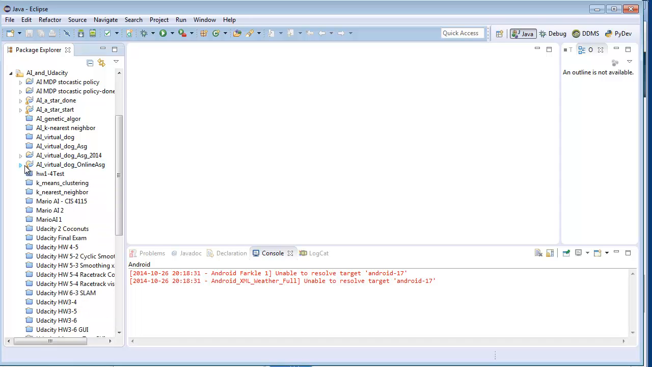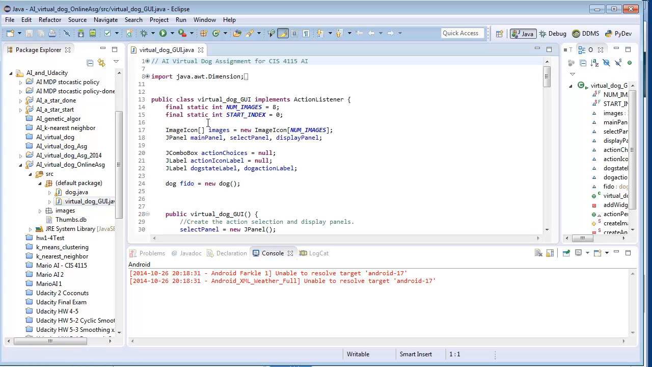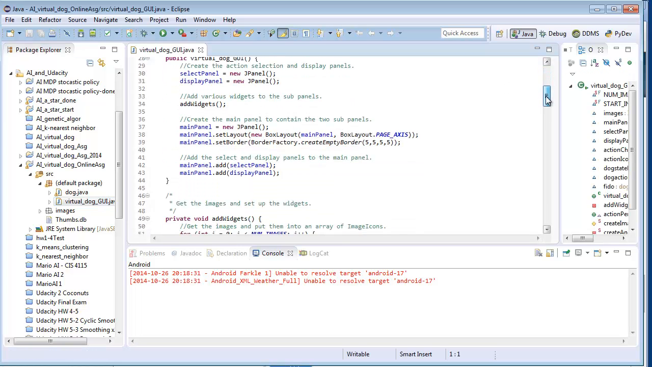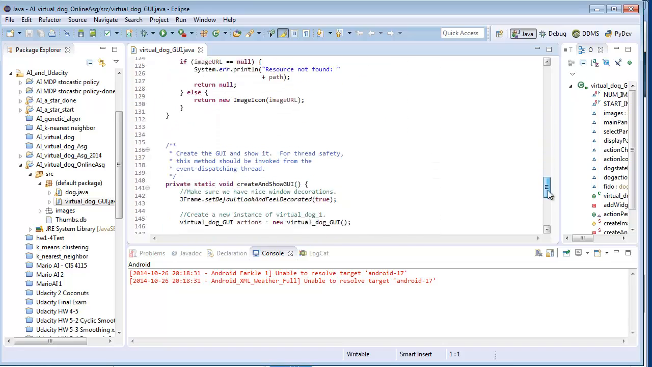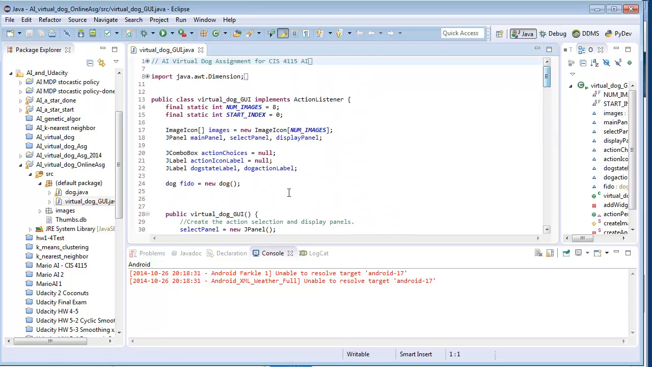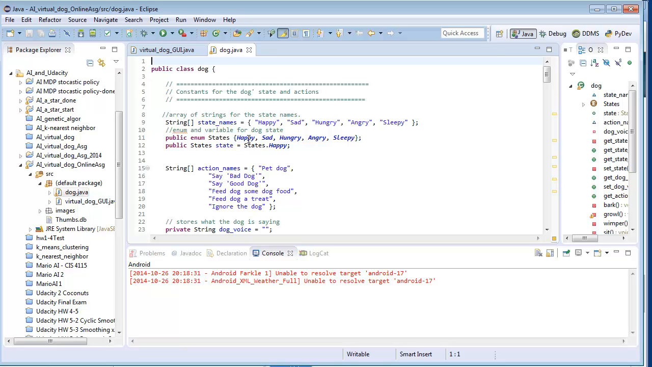So again, I'm going to open it up, look in the source file and in the default package, and there's two routines here. The virtual dog Java file is just a set of Windows stuff, a GUI interface to the dog. And again, you can ignore that. That's not important to this course. The dog.java file is what actually implements the finite state machine. We have a set of states the dog can be in, and we also have an enum for those states, so we can refer to them on paper or electronically.